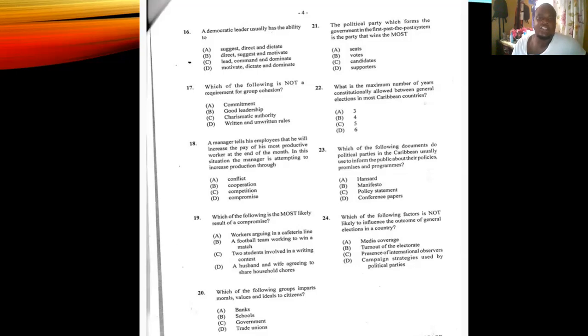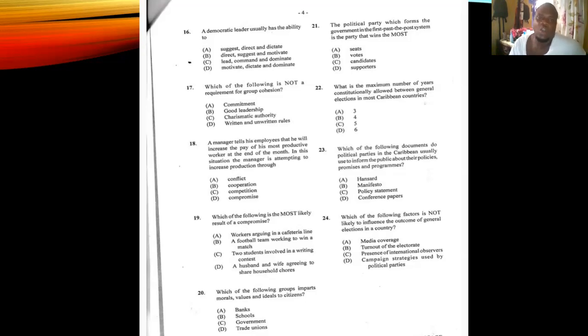So A, that says suggest, direct, and dictate, that is out because dictate is in it, right? D says motivate, dictate, and dominate, strike out that because it has the word dictate in there. C says lead, command, and dominate. A democratic leader wouldn't dominate, right? Because that would kind of be autocratic too, stamping the authority whether people like it or not. So a democratic leader now would be direct, suggest, and motivate.